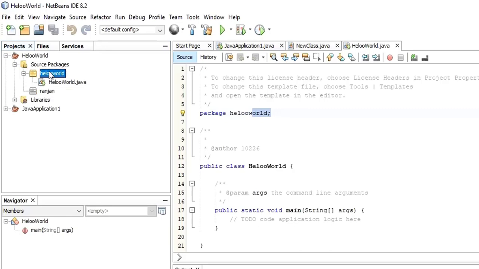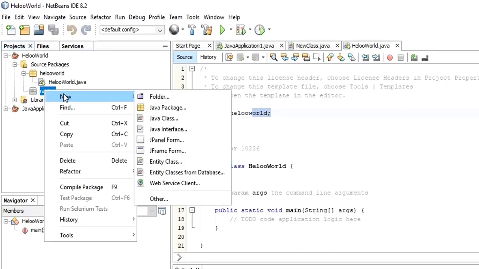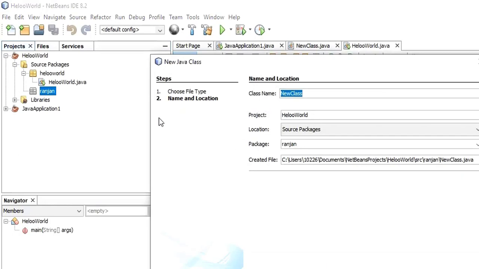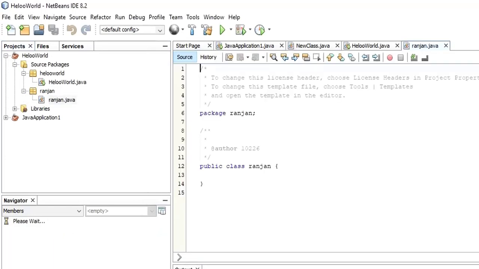So at least for this project HelloWorld, the class has been created by default. But in case you want to create a class for this package Ranjan, all you need to do is select the package, then right click, go to New, and then click Java Class. Here name the class. Let me say I'm going to name the class Ranjan, right? When I click Finish, you will see the package name is Ranjan and it is going to create the class called Ranjan.